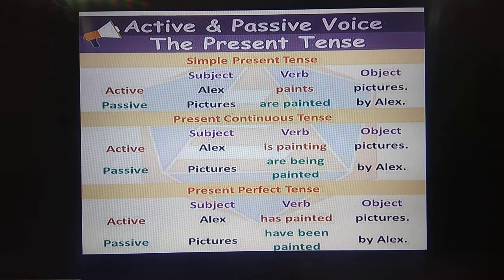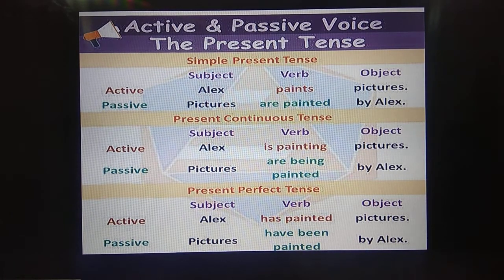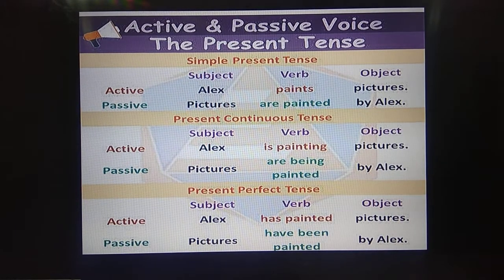Next one, present perfect tense. So perfect, when you see, then the words that you get there are has and have. Has for singular and have for plural. Okay. So here the word introduced for perfect tense is been. Okay. For continuous tense, what is the word introduced? Being.